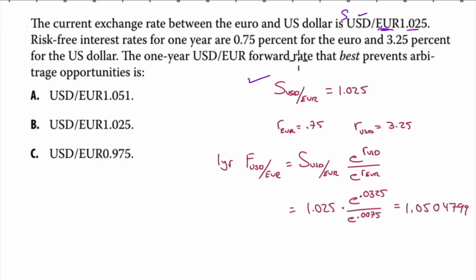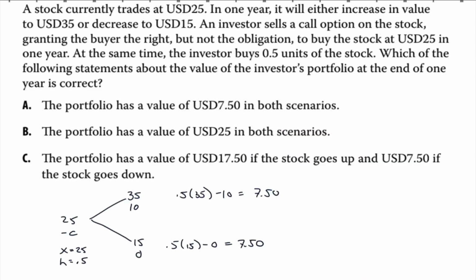The 1 year US euro forward rate that best prevents arbitrage opportunities is, and we know the forward rate is going to be the spot rate multiplied by the ratio of the interest rates, both raised as a power term to e. Since it is a 1 year rate, we know it's e to the RT, t equals 1, so we could just ignore it, it's just e to the R. So US, we should have the US rate here. Euro, we should have the euro rate here. This is just calculator work at this point. 1.0504799. There it is there.